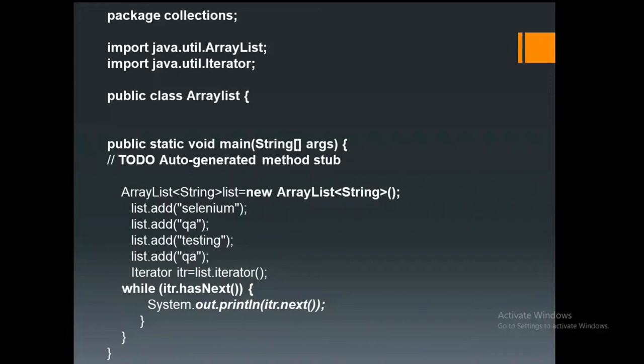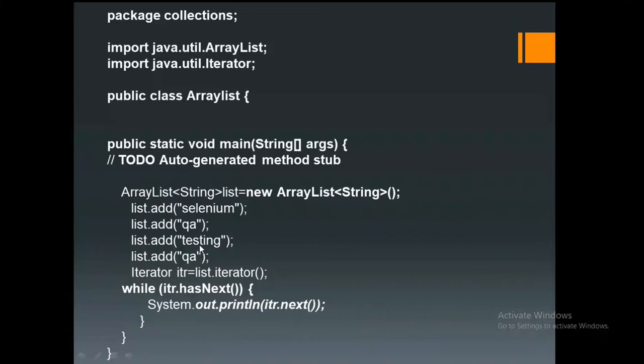You have to see the expression how I am writing: while itr dot hasNext. That means while the iterator hasNext, it will always look for whether there is any next line or not. First it will read Selenium. Immediately after that it will look for whether any next data is available or not. Yes, it is available, QA. So it will enter into the loop and continue the reading.